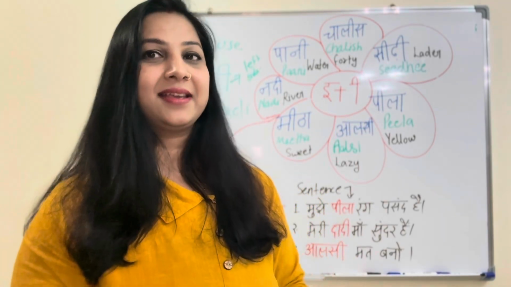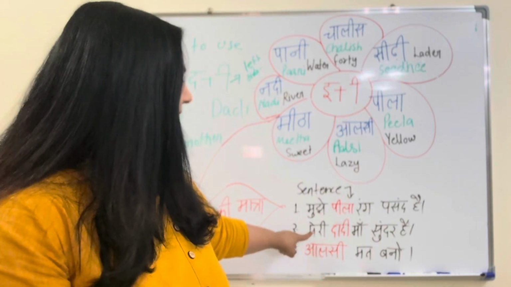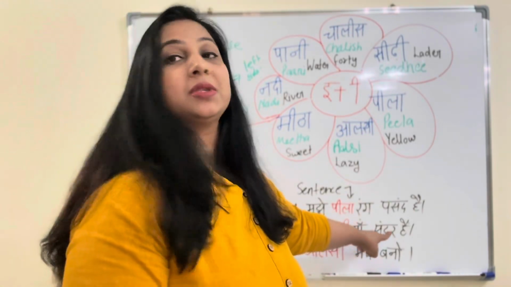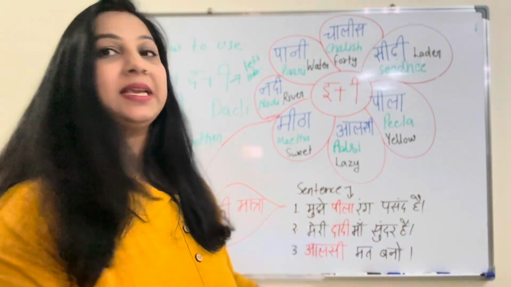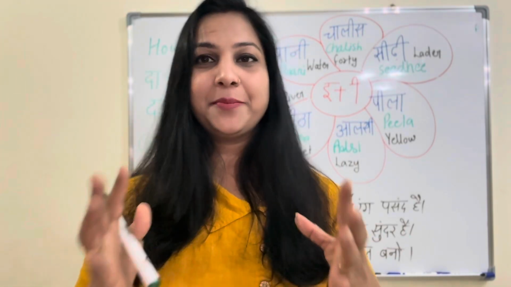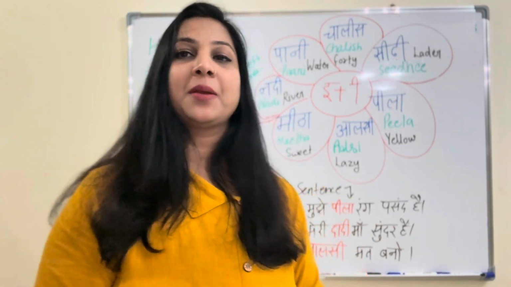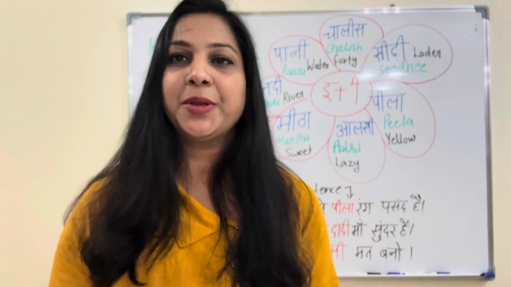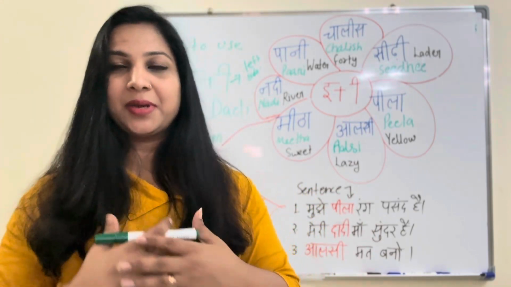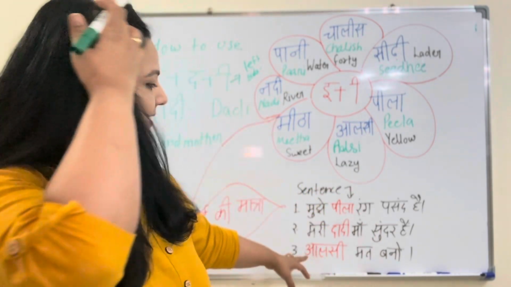Now, मेरी दादी माँ सुंदर है. My grandmother is beautiful.